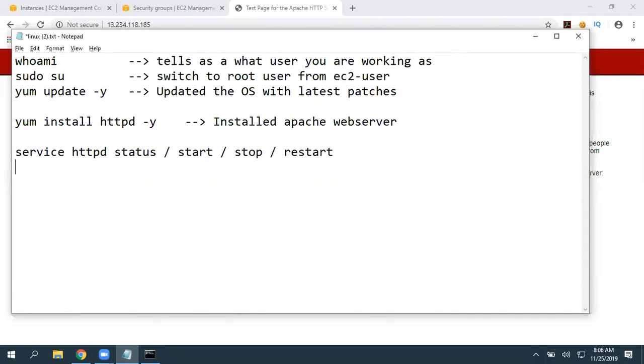So the next one is chkconfig httpd on. This one is to make Apache a logon or startup service.